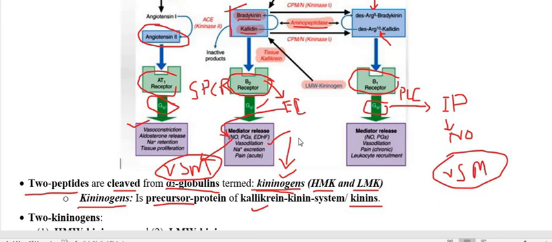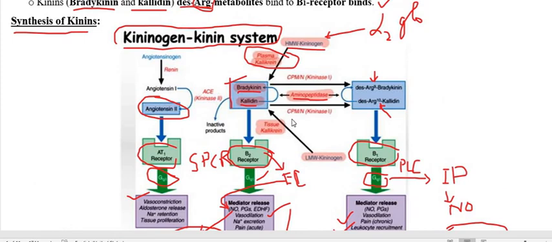In addition to the major action of vasodilation, it also produces pain, and it also produces inflammation. So this is important. Now, how are bradykinin and kallidin inactivated?